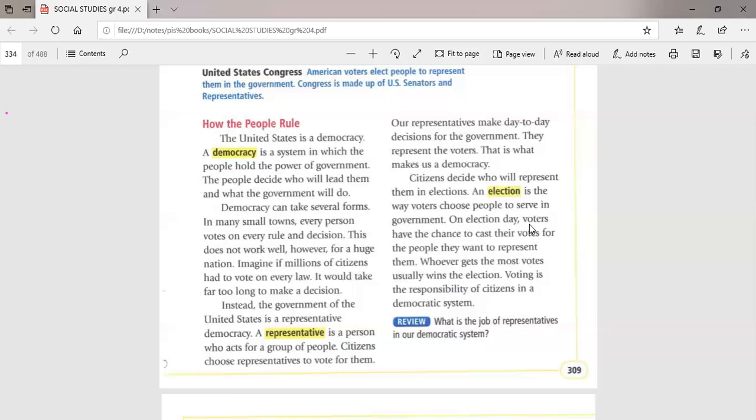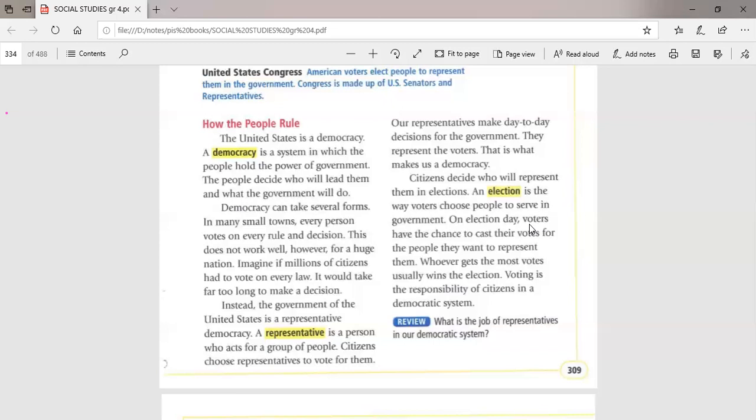A representative for Illinois, a representative for Chicago, a representative for New York and New Jersey, Minnesota, all the states in America. So we have, for example, 52 states in America. For each state, we have one representative, and all of those representatives work in the Congress.